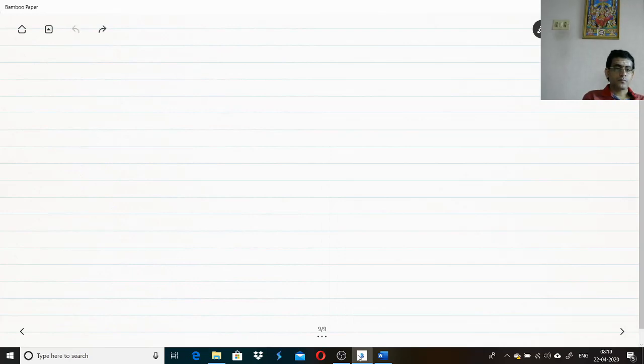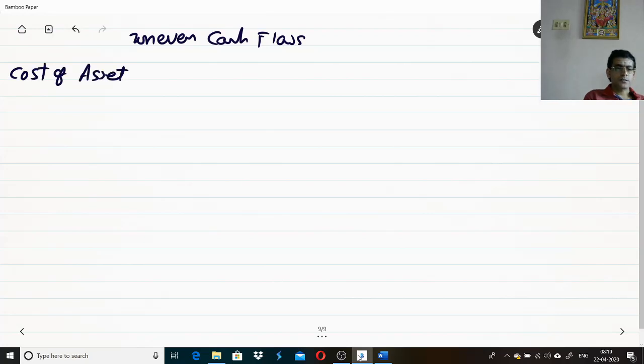Whenever you have uneven cash flows, how do we calculate it? Let me take an example. Let us take the cost of the asset to be 10 lakhs.